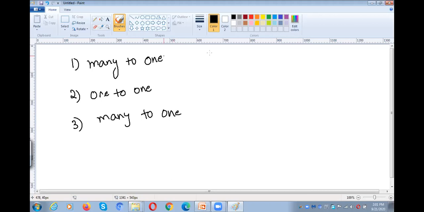What is many to one? Many to one means many user level threads connected to a single kernel level thread.